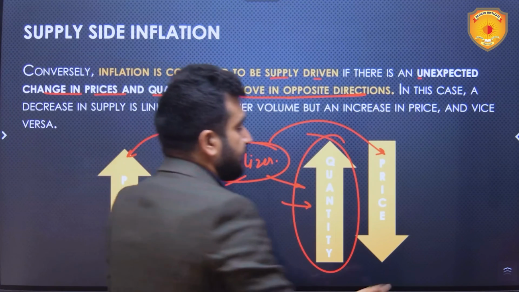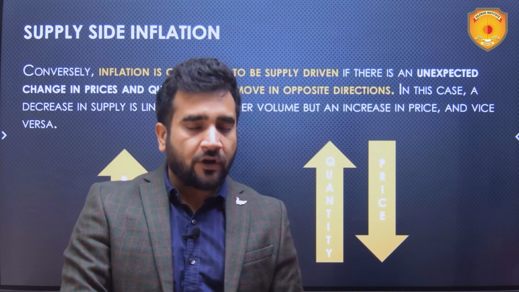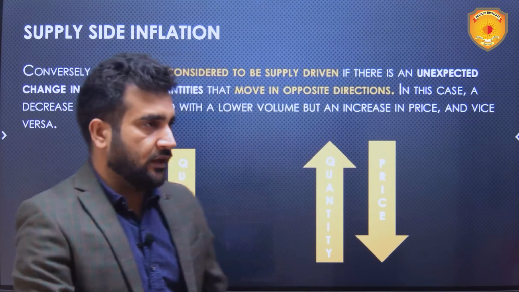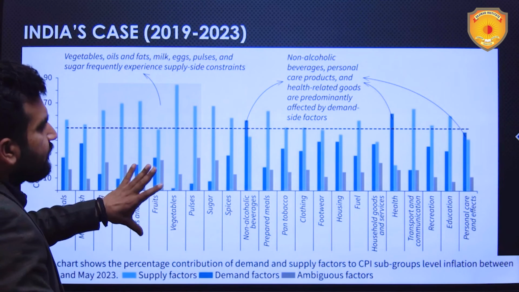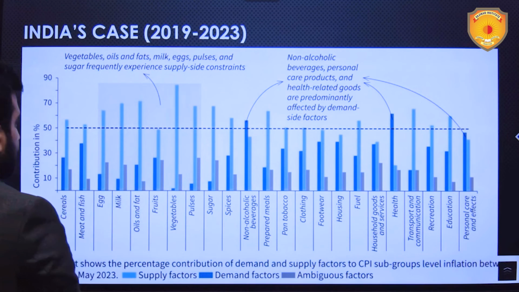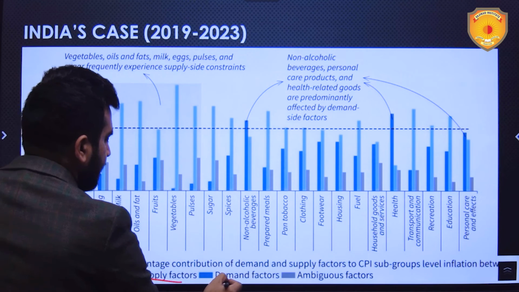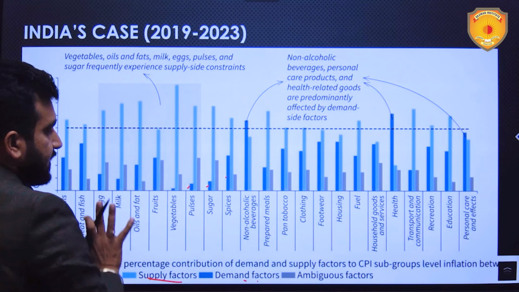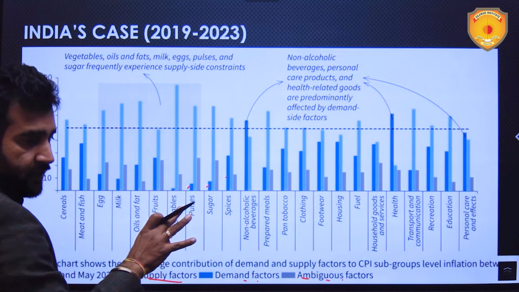And the majority of inflation which happens in India, I would say 55% of the contributing factor for inflation in India, is supply driven inflation. Supply side constraints cause inflation in India. Now there is this figure which was there in the newspaper today. In this figure, the light blue lines are supply factors causing inflation, the dark blue ones are the demand factors that are causing inflation, and the gray ones are ambiguous factors, meaning unknown.